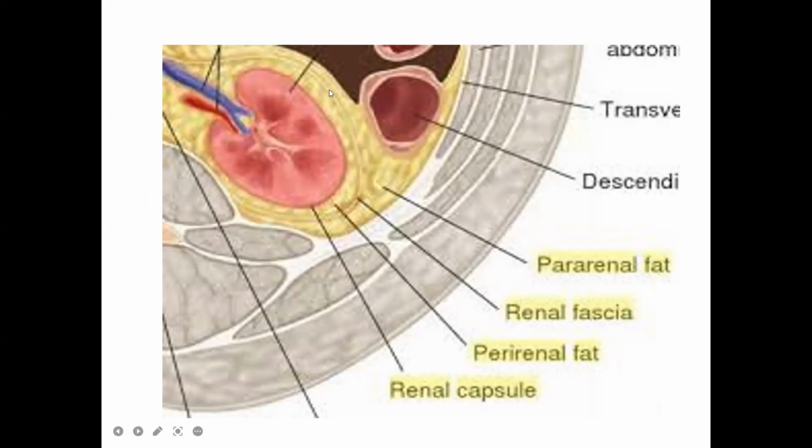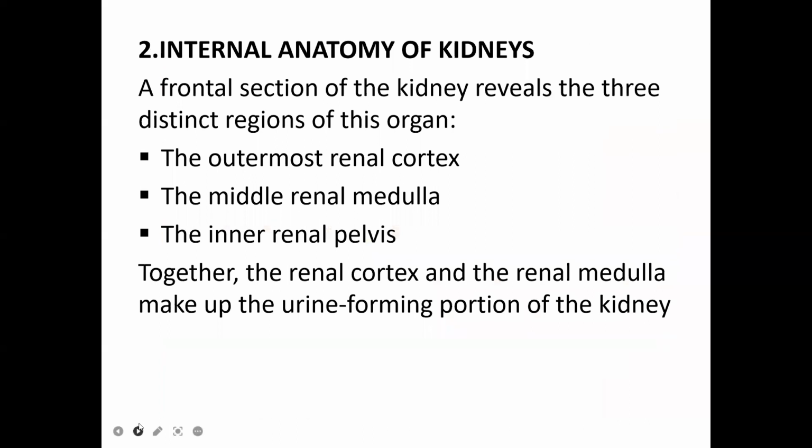If you see here, this is one layer, you will call it renal fascia, and here in the middle, the thickest part, you will call it adipose capsule. And here this layer, which covers the inner part, you will call the renal capsule. Okay, these are the three layers.